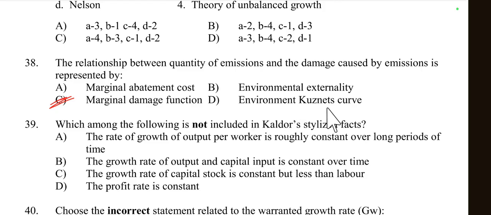Then environmental Kuznets curve. This describes the relationship between economic development and environmental degradation, suggesting that pollution increases with economic growth up to a certain point, after which it decreases. So these are not related to this concept. So the right option is marginal damage function, option number C.